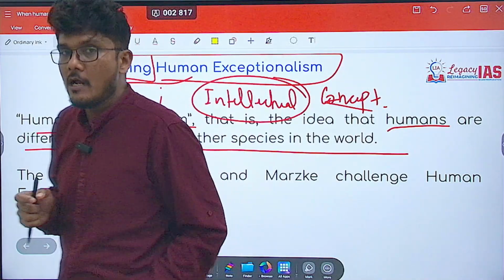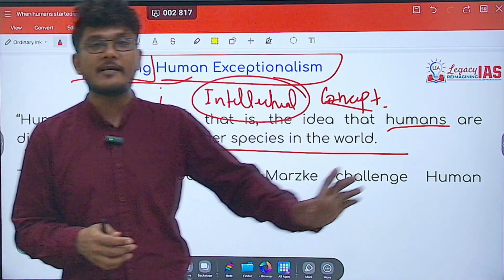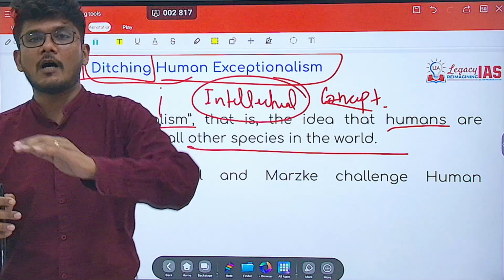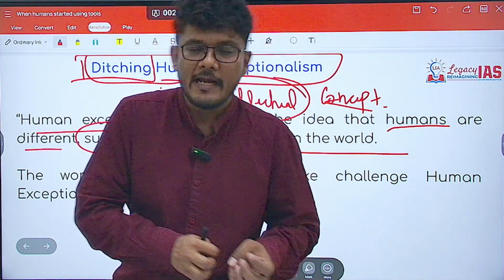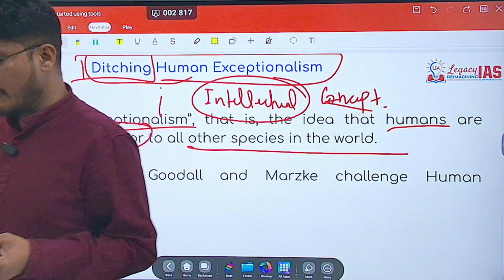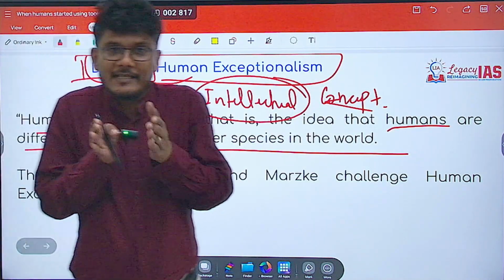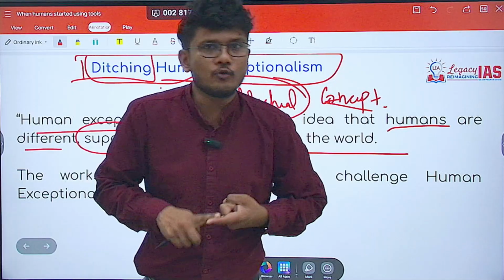But since we are now getting evidence of tools which predates the genesis of the genus Homo itself, it is quite possible, or we can probably say almost certain, that some other species have been using tools.